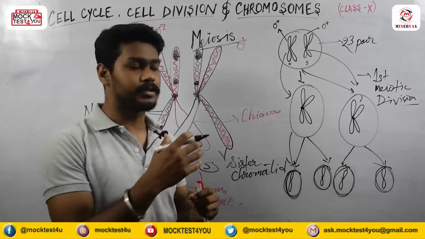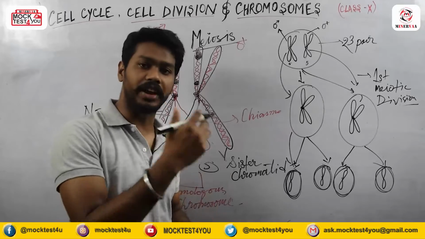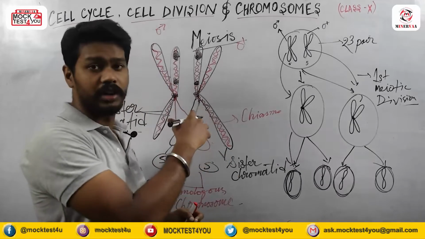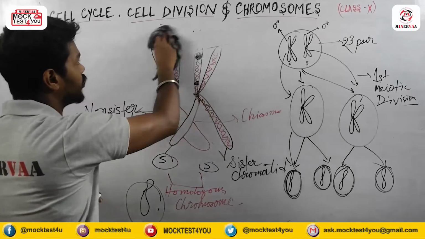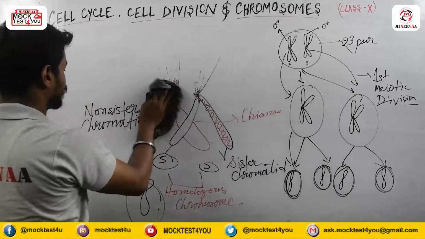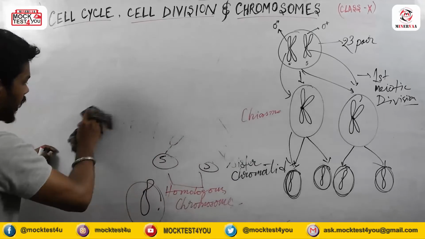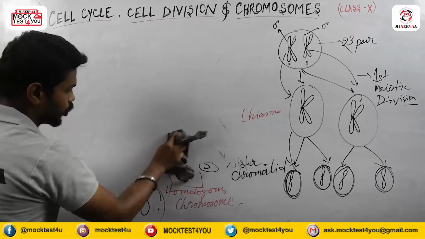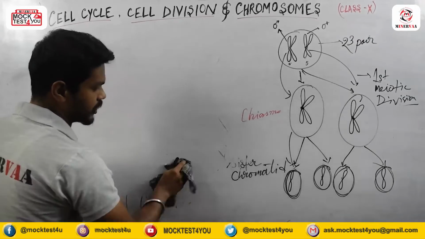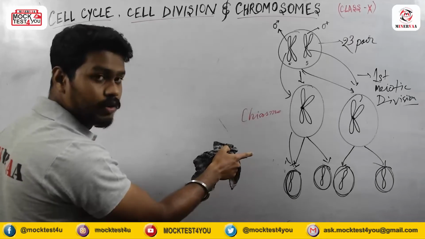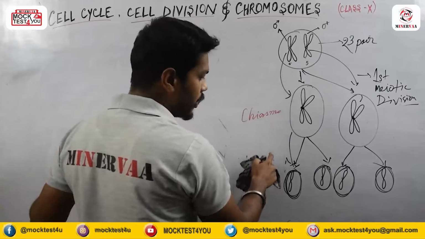Now we will understand the detailed explanation of meiosis. Okay, what are the processes? I mean, what are the phases that this meiosis division goes through? Like in the case of mitosis, the phases are prophase, metaphase, anaphase, and telophase. Those phases are also present in the meiosis division. But there are 2 divisions: first the meiotic 1 division will occur, and then the meiotic 2 division will happen.